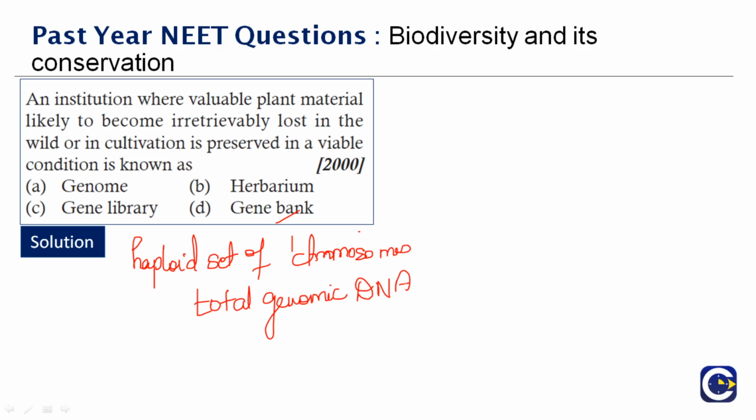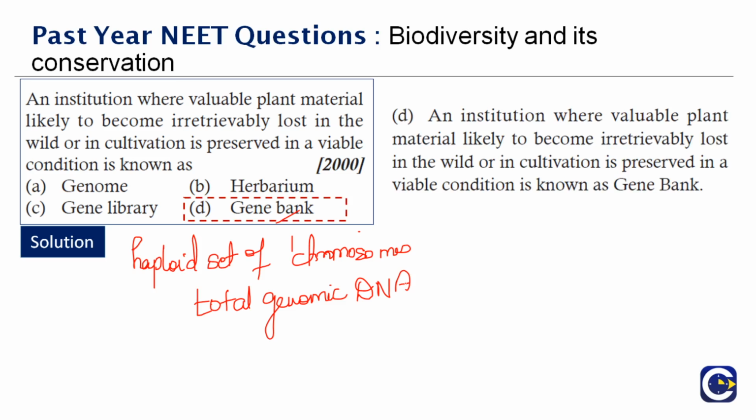And gene bank. So what is the difference between the gene library and gene bank? A gene bank is a type of biorepository which preserves genetic material. It can be of plants. So you can say it's an in vitro storage. Now the right answer to this question is option D, gene bank. An institution where valuable plant material likely to become irreversibly lost in the wild or in cultivation is preserved in a viable condition is known as a gene bank.